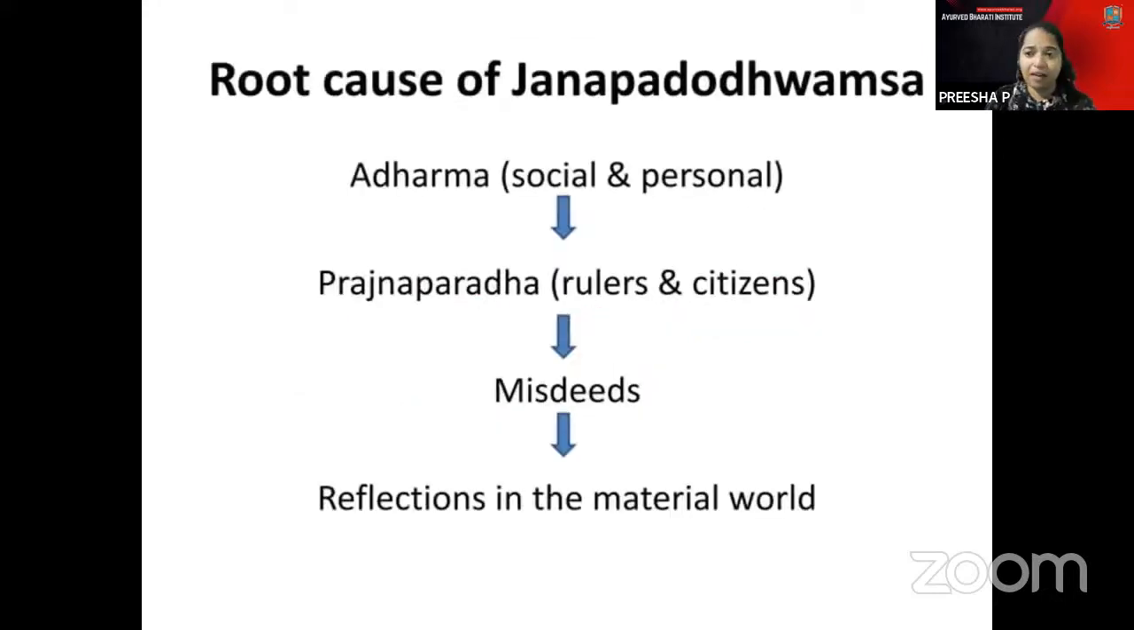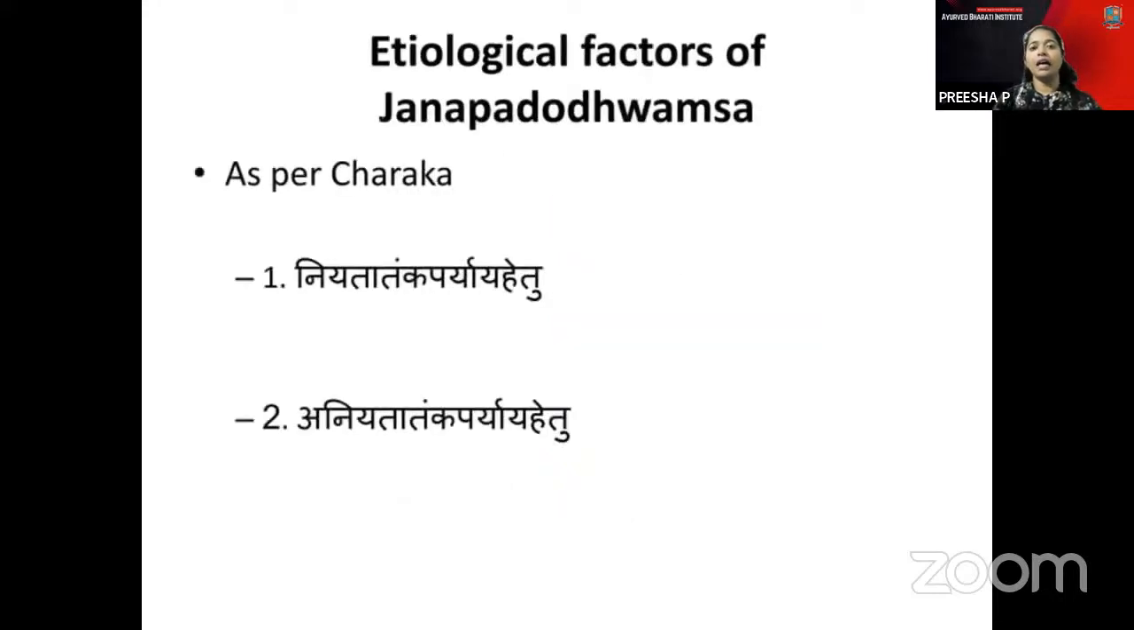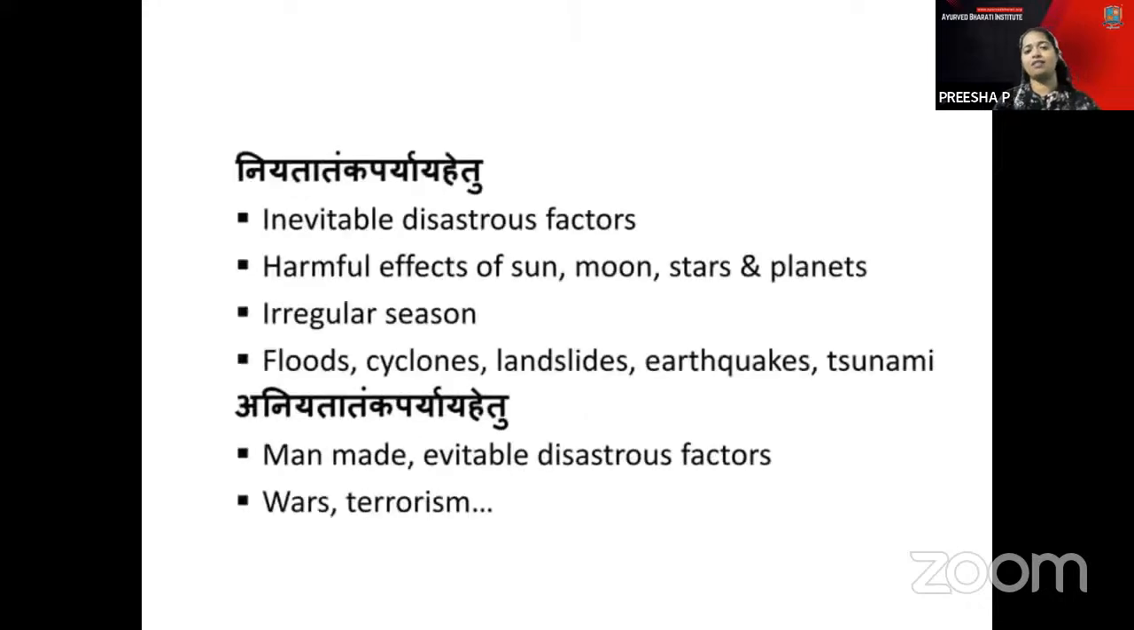So this can be asked: what is the root cause of Janapadodvamsa? Sometimes in the options, Pradnyaparadha and Adharma can all be seen. So Janapadodvamsa is caused by Adharma and Pradnyaparadha. And what are the Nidana, that is Niyatantakam Paryaya Hetu and Aniyatantakam Paryaya Hetu. Inevitable disastrous factors are called Niyatantakam Paryaya Hetu, and Aniyatantakam Paryaya Hetu is man-made, especially wars and terrorism.